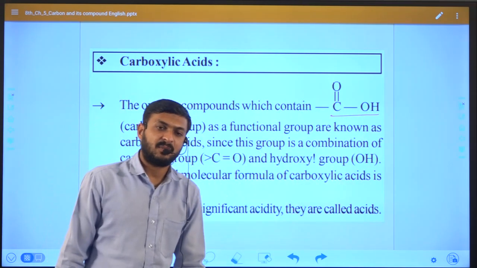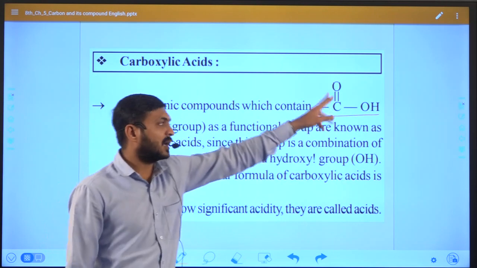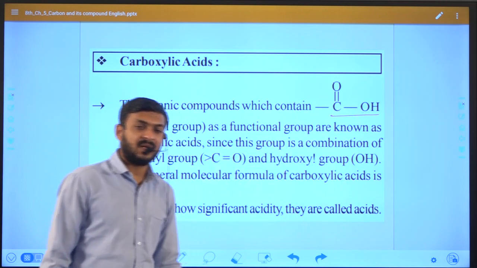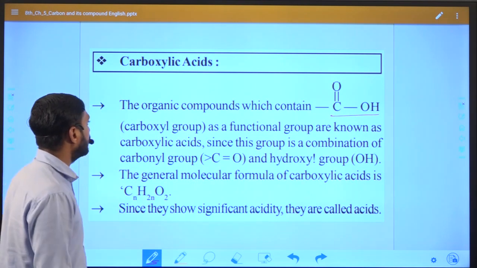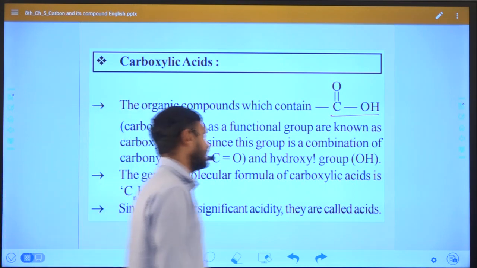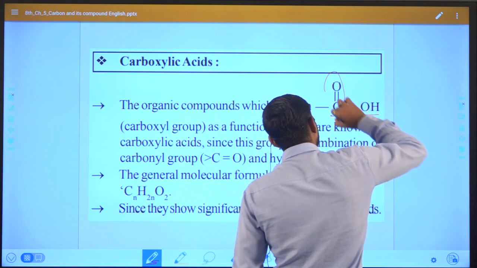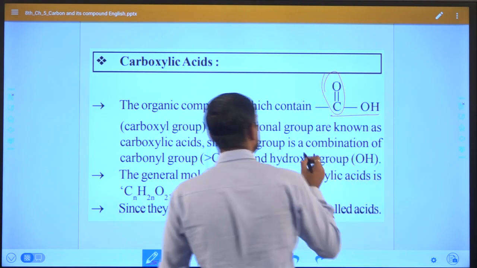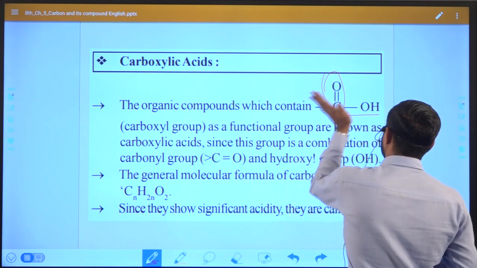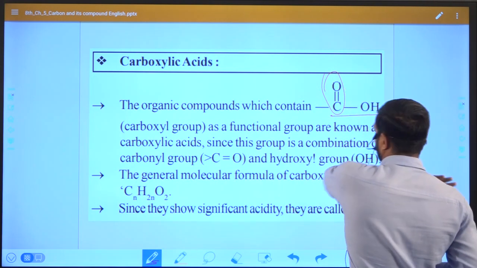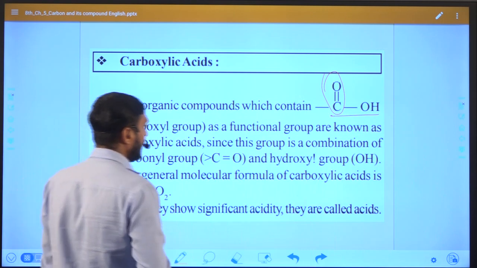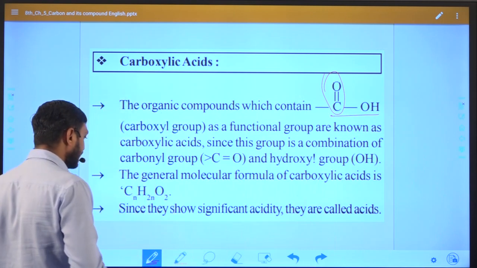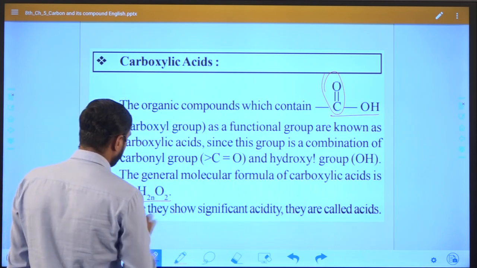So we can say carboxylic acid is made from one carbonyl carbon, and if we attach oxygen to this, the functional group will become carboxylic acid. In this case the carbonyl group is also present. If the carbonyl group is satisfied with an alkyl group on one side and an OH group on the other, the functional group will become carboxylic acid. Right, and the general formula is